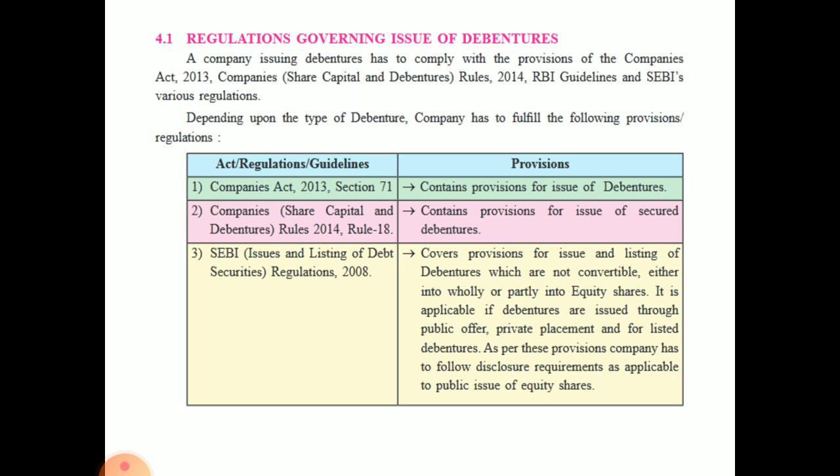It covers provision for issue and listing of debentures which are not convertible either wholly or partly into equity shares. Okay, they cannot be converted into equity shares, neither fully nor partly. So it is applicable if debentures are issued through public offer, private placement, or for listed debentures. Now this is applicable only for debentures which are issued to the public, or done by private placement, or if the debentures are listed.